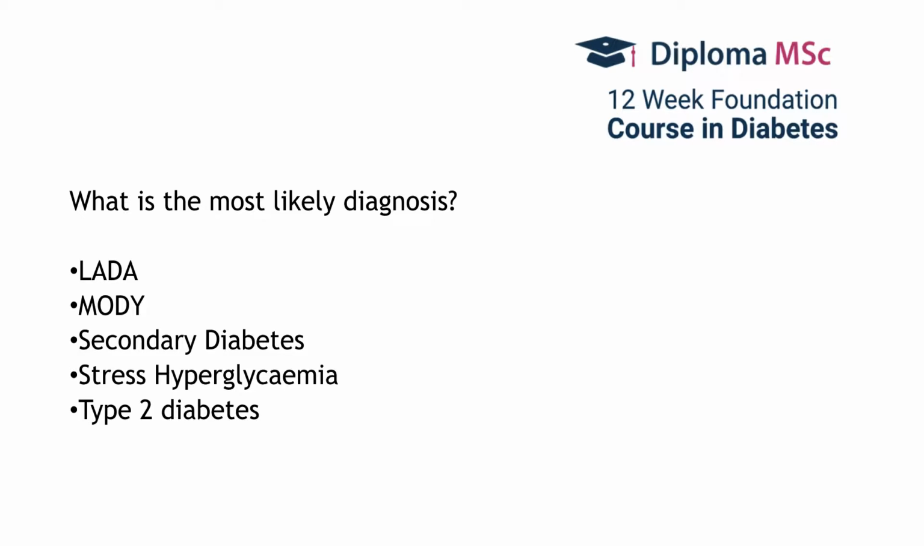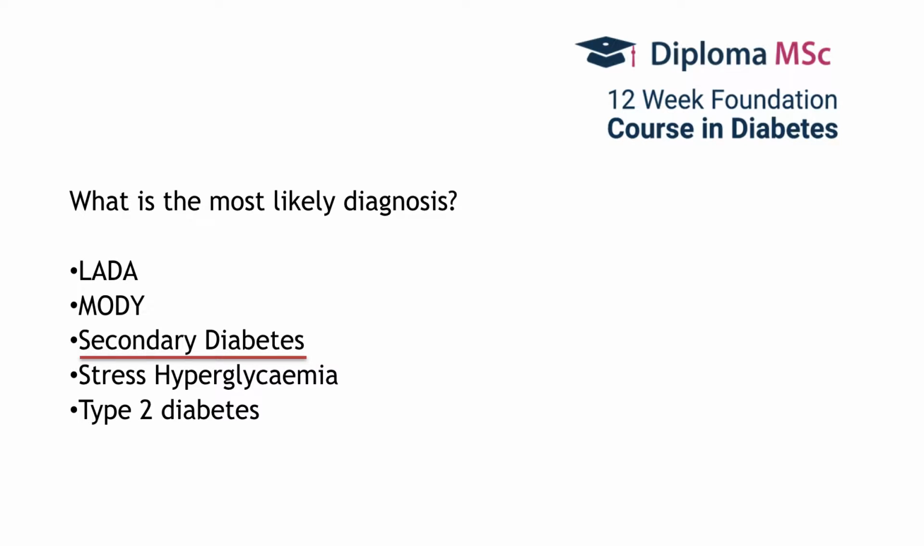So, what is the most likely diagnosis? We know that this lady has symptoms suggestive of polyuria and polydipsia, and also has a random blood glucose which is higher than the cutoff value of 11.1 millimoles. So, the likely diagnosis on the background of her history of steroid use would be secondary diabetes.